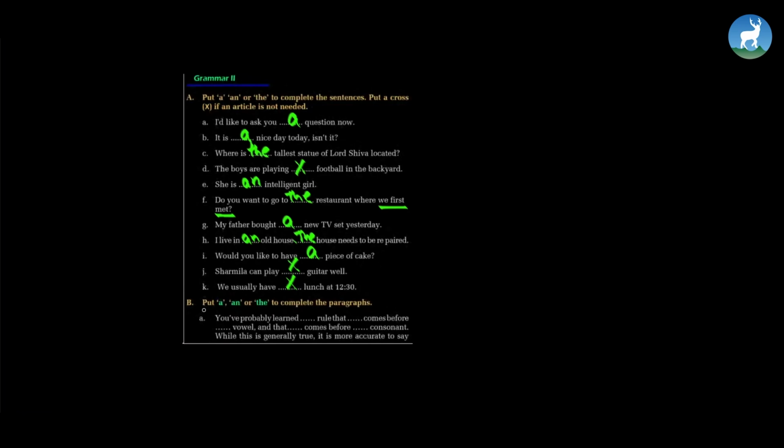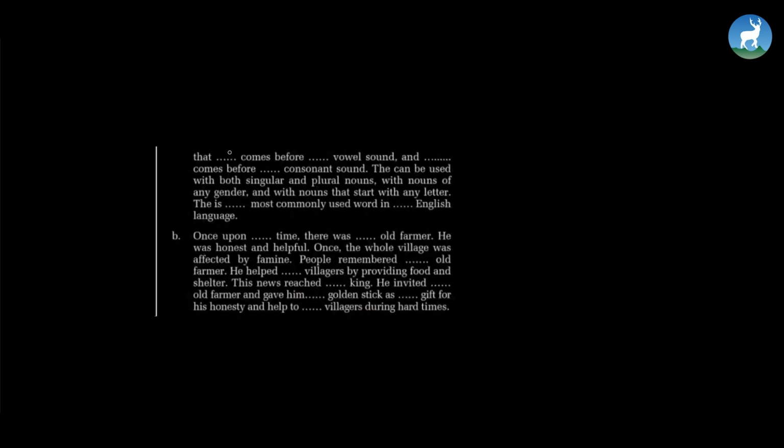Now similarly, another exercise. Put a, an or the to complete the paragraphs. You have probably learned the rule that an comes before a vowel and that a comes before a consonant. While this is generally true, it is more accurate to say that an comes before a vowel sound and a comes before a consonant sound.